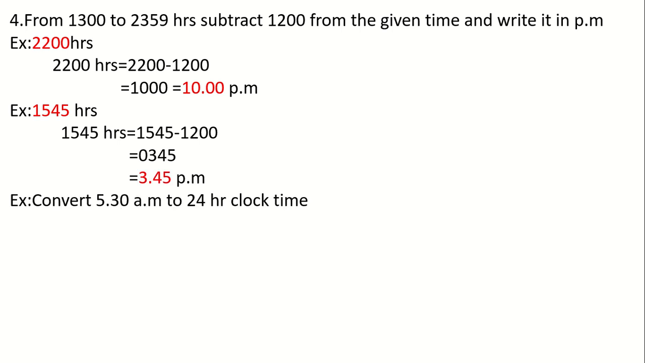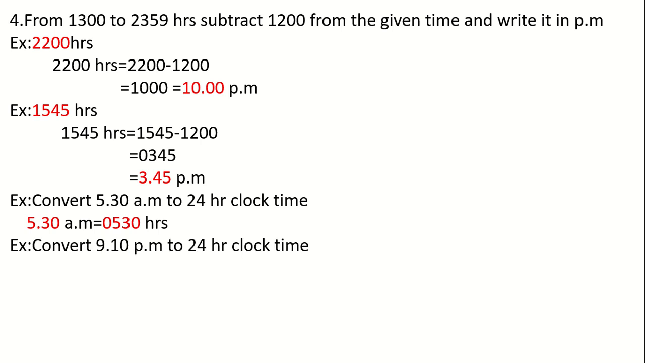Now, we will see some examples of how to convert 5:30 AM into 24 hour clock time. What I told you, from 1 AM to 12:59 PM, we will write the time as it is, no? So, here the time is 5:30 AM. So, we will write the time as it is, that is 0530. The time will be 0530 hours.